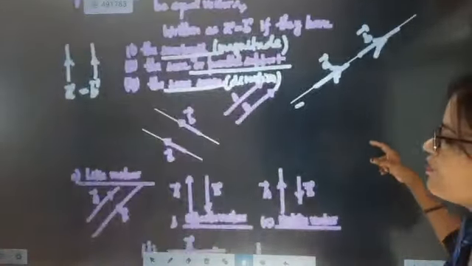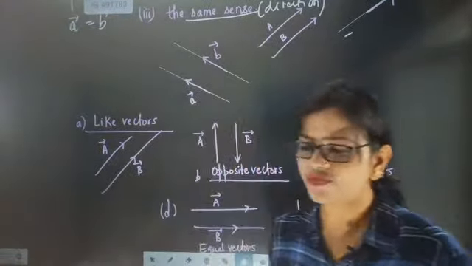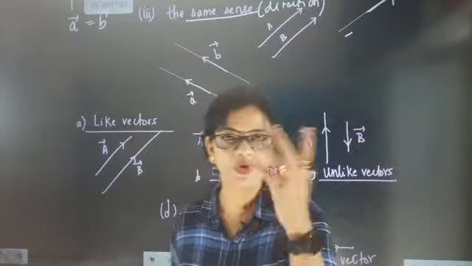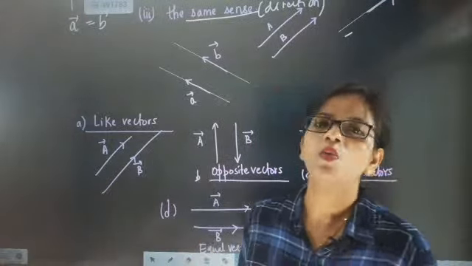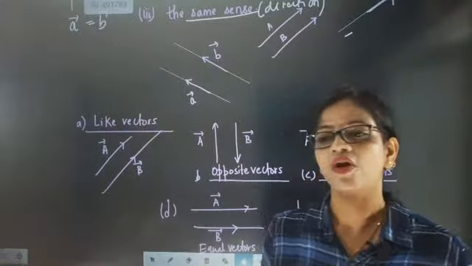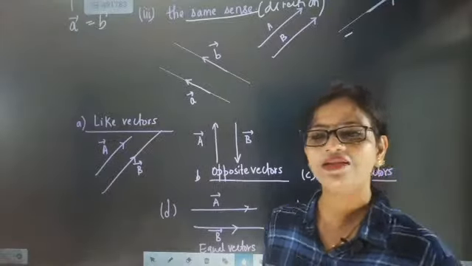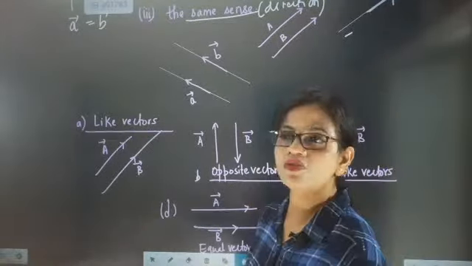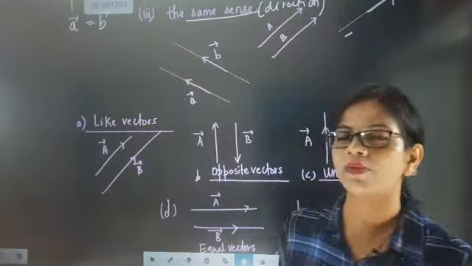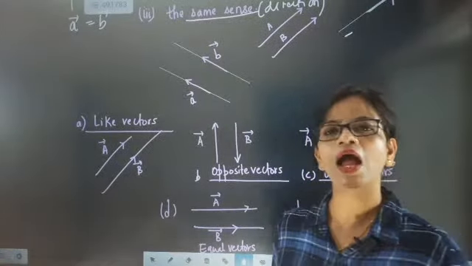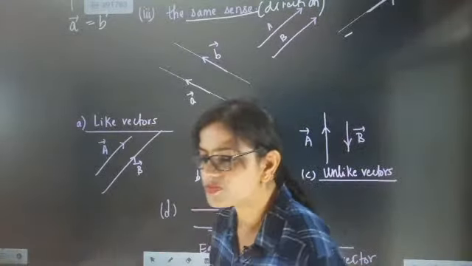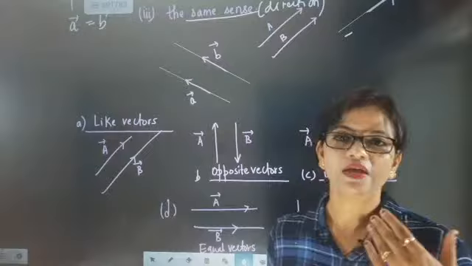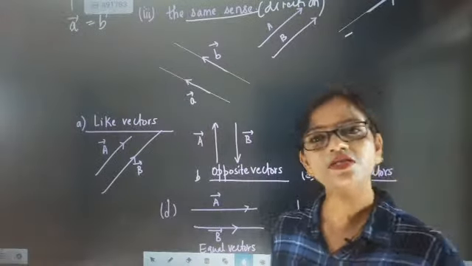Let's see some different types of vectors. First, I have marked like vectors. You can see the definition we already discussed. Now I'm going to speak about exactly what like vectors are. For equal vectors, we understood that either the support will be the same or the support will be parallel, and the two vectors drawn will have equal length and equal sense. Equal length means equal magnitude. Equal sense means same direction.